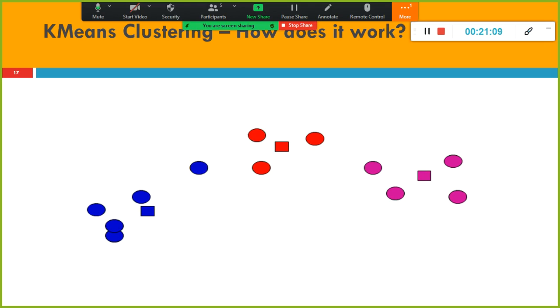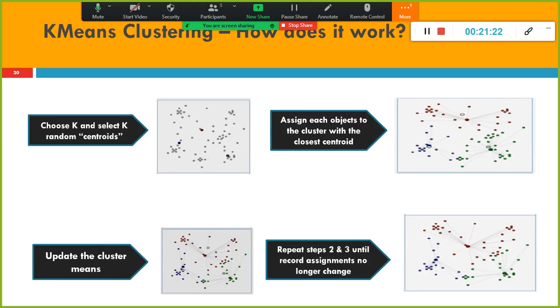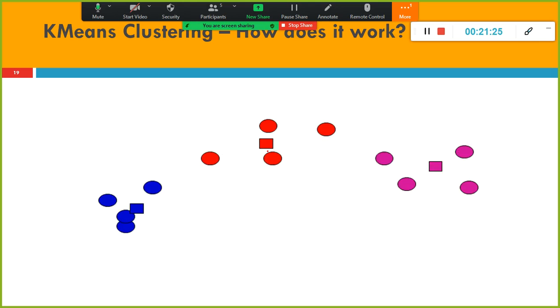If you take the average of this one, then this one will come here, and this one also gets shifted to this one. So it keeps on assigning and updating the values, because when you assign any new value, you need to take this one into account also. You need to take the average of these four values, and the average of these four values will fall somewhere here, and the average of these four will fall somewhere here. So the algorithm keeps iterating as long as there are assignment updates required to the clusters.